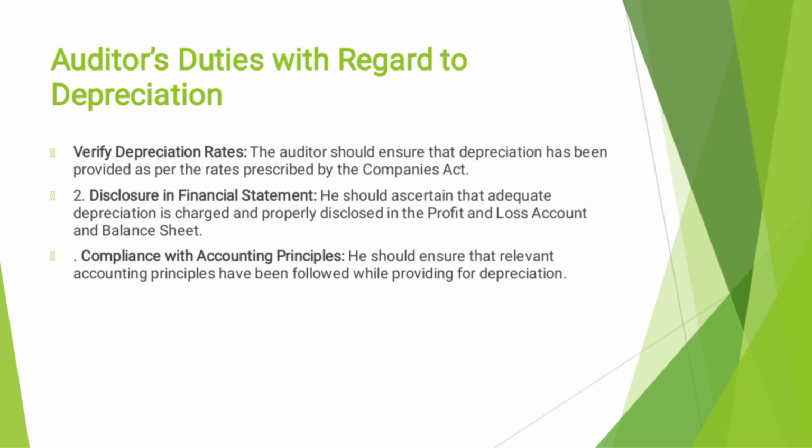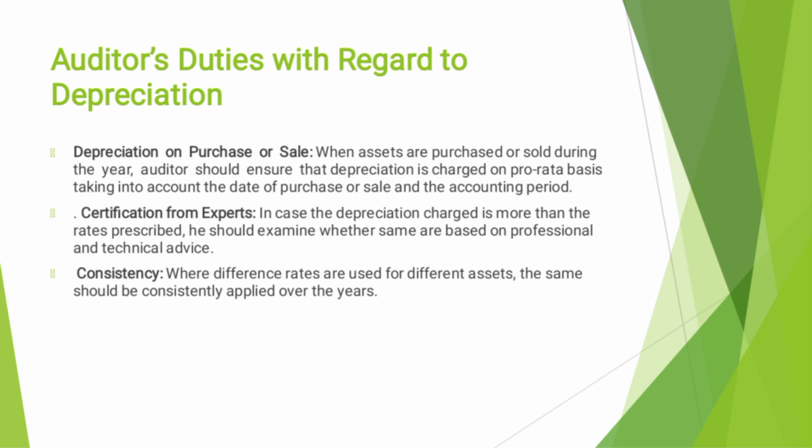The auditor should ensure that depreciation has been provided as per the rate prescribed by the Companies Act. Second one, disclosure in financial statements. The auditor should ascertain that adequate depreciation is charged and properly disclosed in the profit and loss account and balance sheet. Third one is complying with accounting principles. The auditor should ensure that the relevant accounting principles have been followed while providing for depreciation.